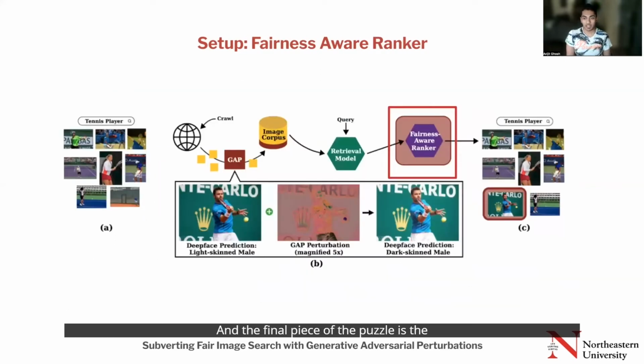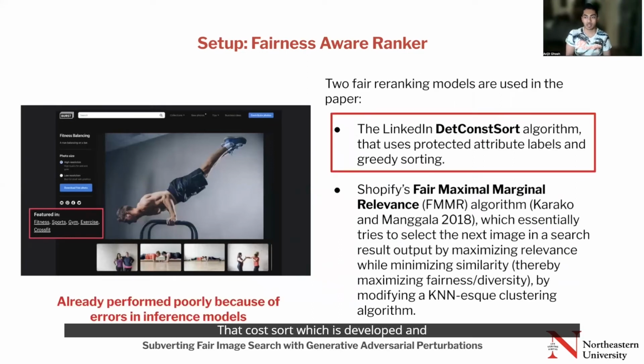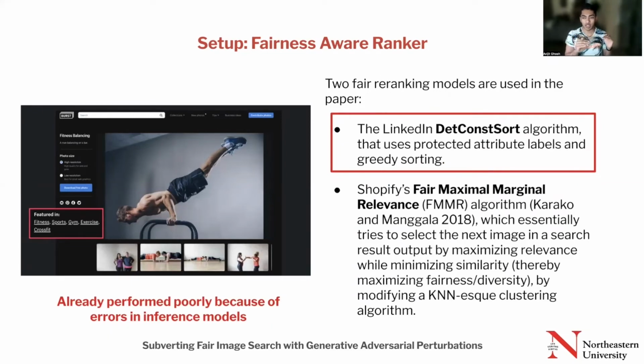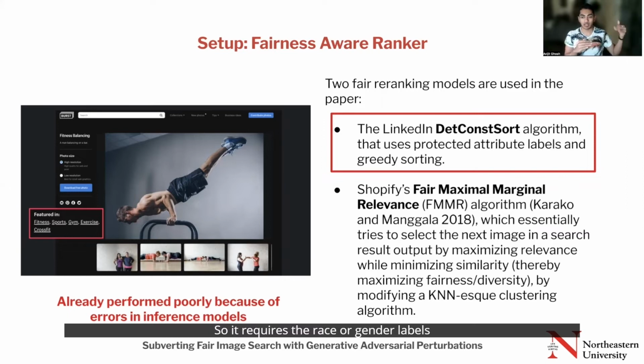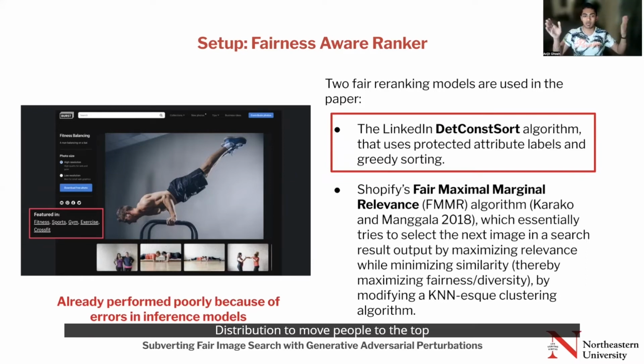And the final piece of the puzzle is the fairness-aware ranker. In the paper, we looked at two different fairness-aware rankers. The first one is DetConstSort, which is developed and deployed at LinkedIn. This algorithm actually requires protected attribute labels. So it requires the race or gender labels, and then it greedily sorts these people based on some target distribution to move people to the top.